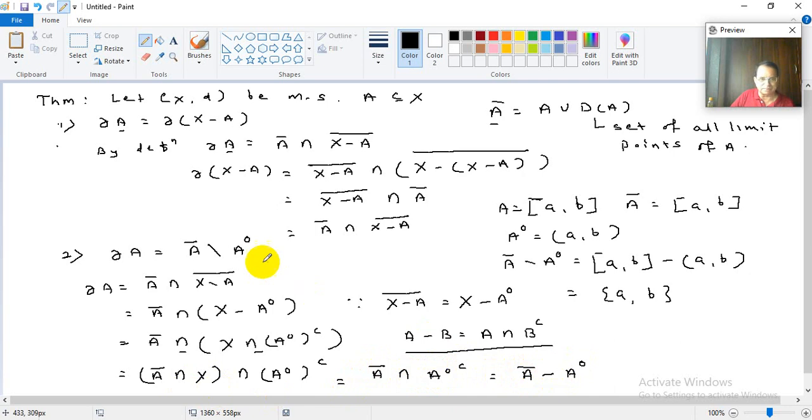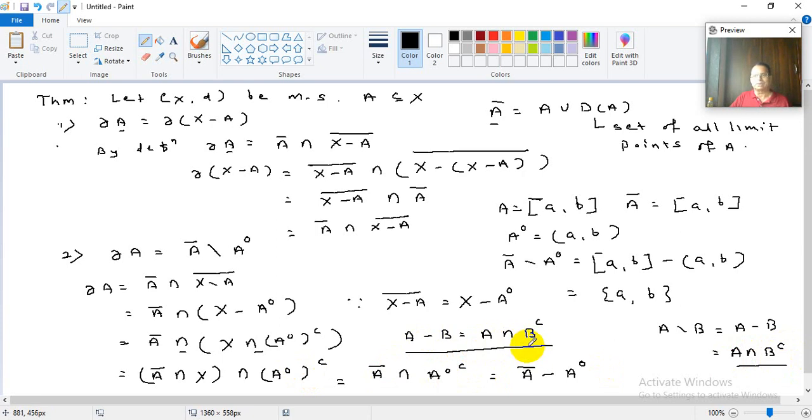See, minus sometimes it is written like this. I should write it the same way everywhere. Sorry for this, but this is minus actually. That means this is a subtraction of the two sets. See, this A backslash B is the same as A minus B, and it means, in terms of set intersection, union etc., this is A intersection B complement. So this rule we are using effectively. See, A minus B is A intersection B complement.